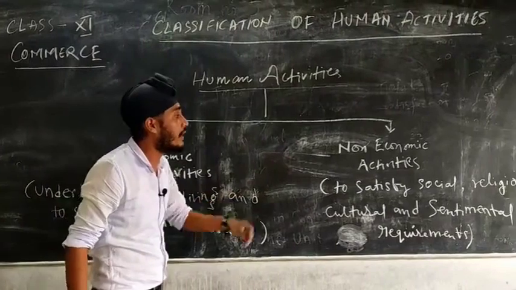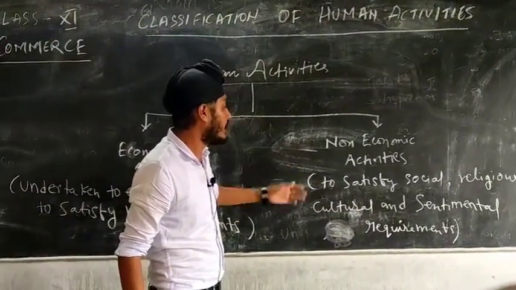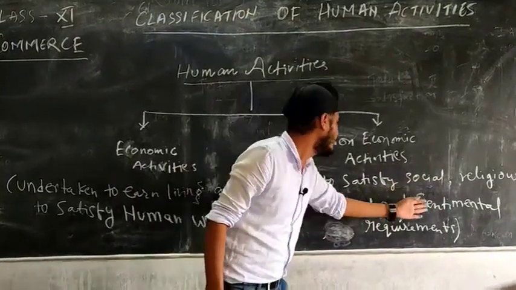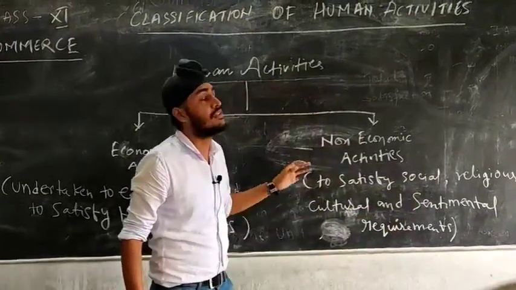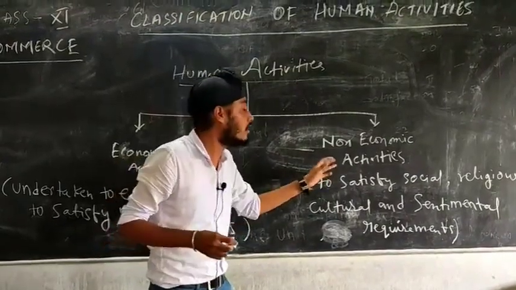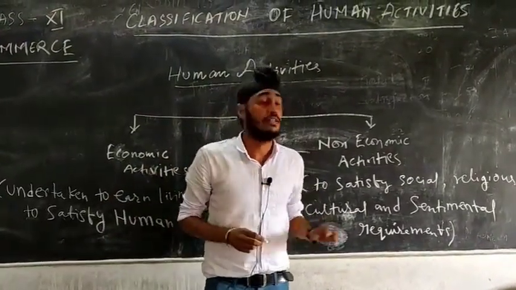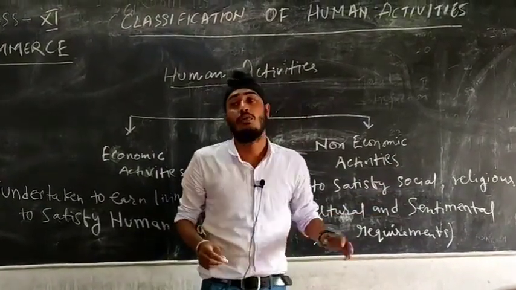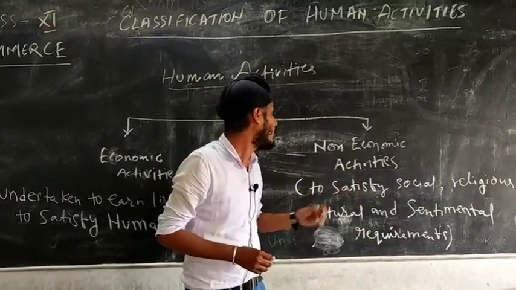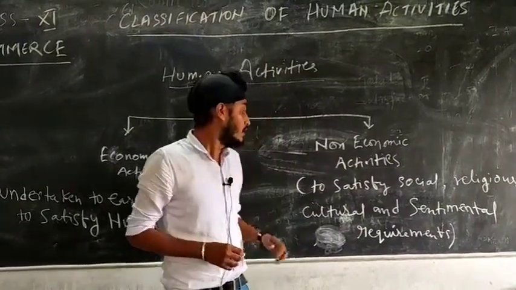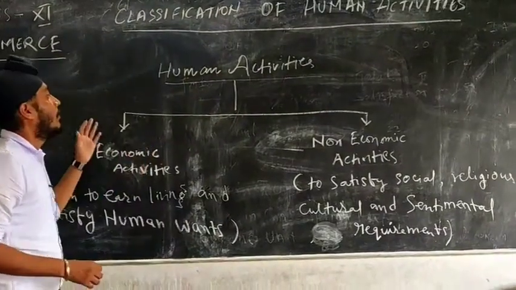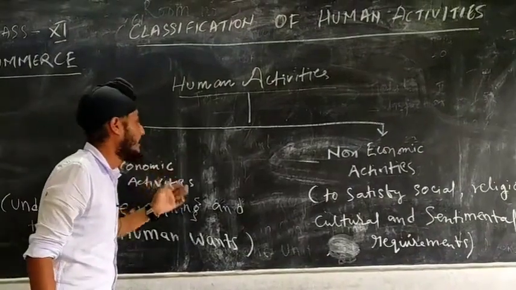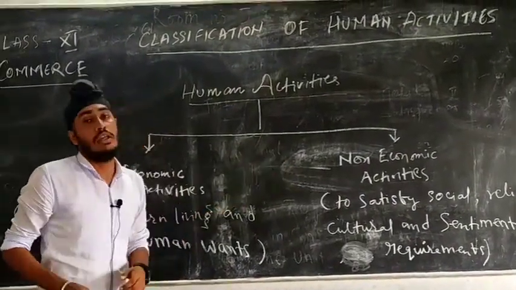Now what are non-economic activities? These are those activities which help to satisfy social, religious, cultural and sentimental requirements. Here money is not involved, meaning these are not done to earn a living. These are done to satisfy social, religious, cultural and sentimental requirements, like when we go to a temple. So this is one kind of non-economic activity. Okay, so this was the concept of human activity and the classification of human activity, that is economic activity and non-economic activity.